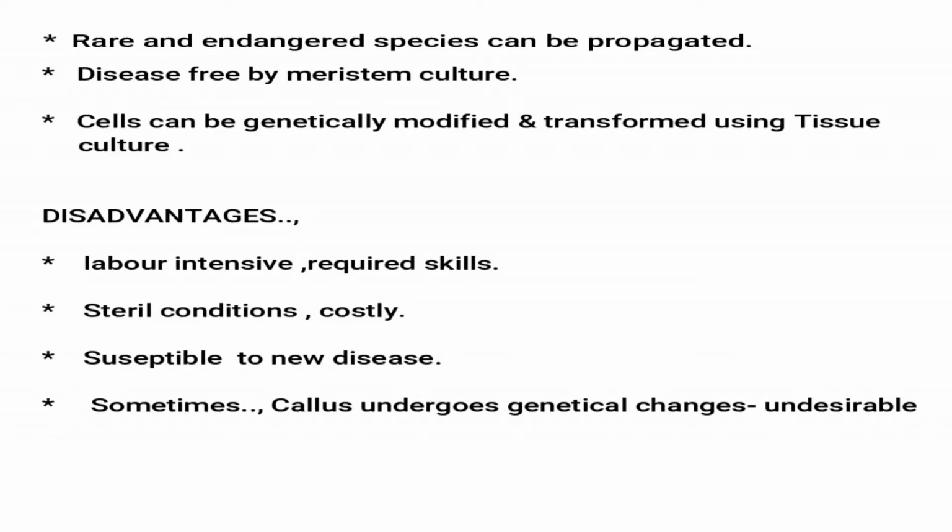Finally, the cells can be genetically modified and transformed using tissue culture. Whichever desirable character we need in the plant, we can modify the cells genetically and get it through tissue culture. So these are the advantages of modern methods of propagation.